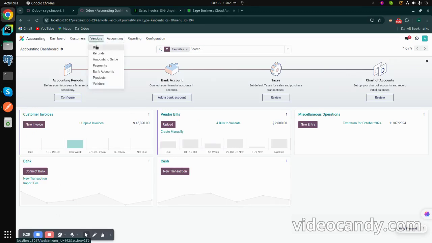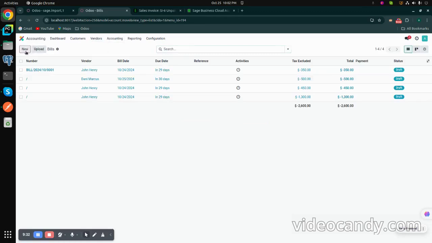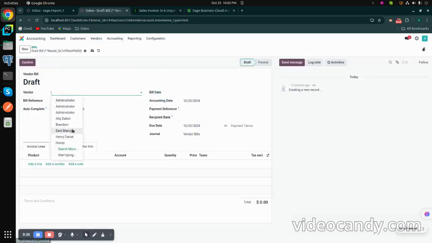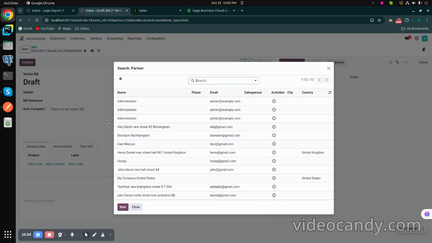For that we have to go to vendors and bills, and now click on new. Here we can search for our vendor. One thing we should keep in mind is that when creating a purchase invoice to export, we should always assign the supplier, which is in Sage, not a customer. If we assign a customer, we will get an error because a customer cannot create a vendor bill. So I will create a vendor bill. My suppliers are Denny Marcus and John Henry. So I can select anyone.